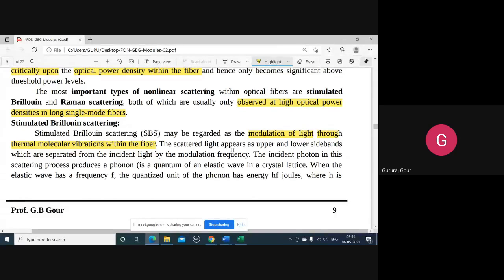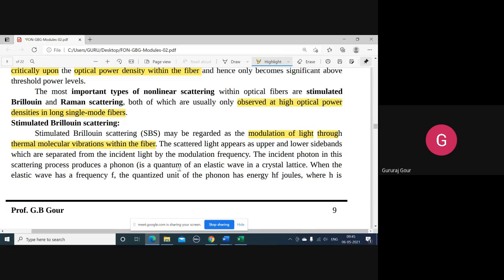Such scattered light appears as upper or lower side bands, which are separated from the incident light, your intensity modulated light, by the modulation frequency. Your modulation frequency is going to separate your intensity modulated light into two side bands, upper side band and lower side band. Why?